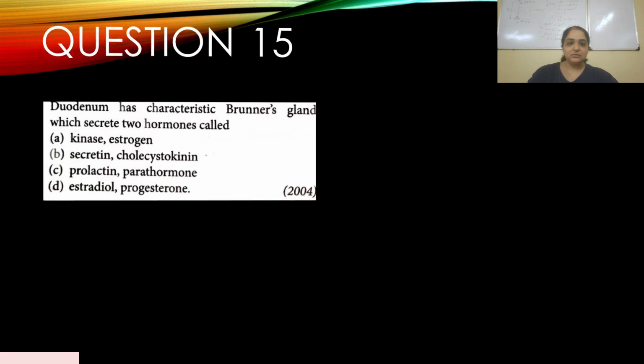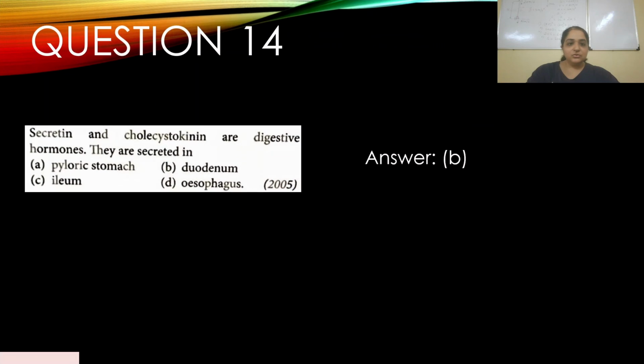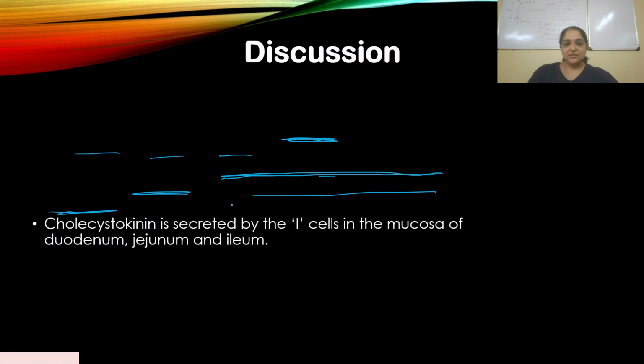Sorry. So to answer your question, yes, you see ileum also, but that does not mean there are no S cells or I cells present there. But for us, duodenum is the right answer. So answer is B. Okay, next question.